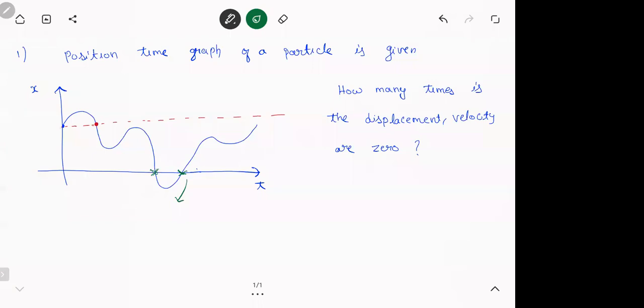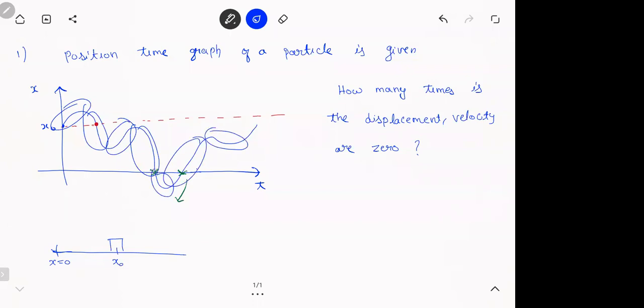Look at this thing. The particle is starting at some different position x naught. The block is somewhere here, x naught. Origin is here. Now see, when you look at this path, don't think like, sir, is the block going like this? The block is not going like this. Here first x is increasing, then decreasing, increasing, decreasing, increasing, again decreasing. So the block is going front, back, front, back, front, back. It is going on a straight line, front and back. That graph is this. The particle is not going in some random curve.